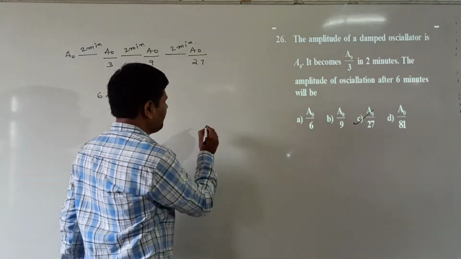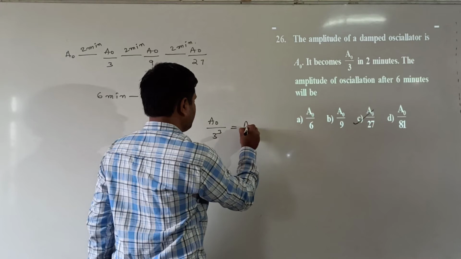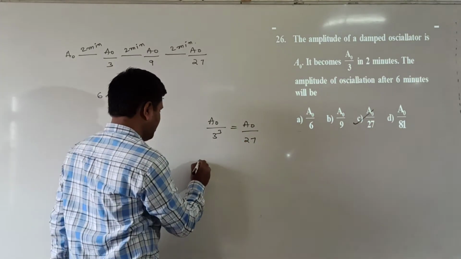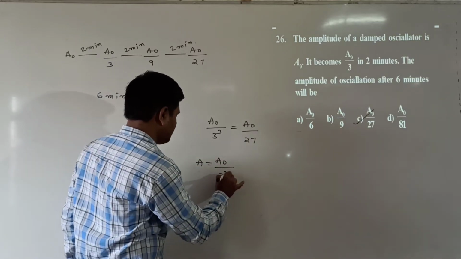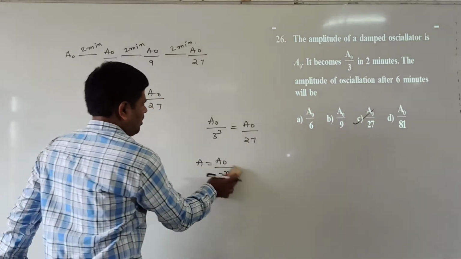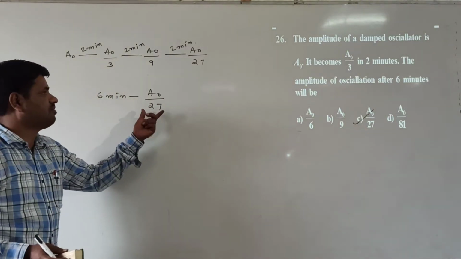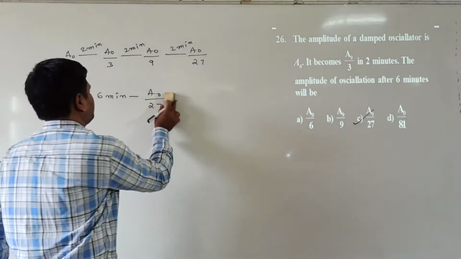Or then we can directly find it like this also: A0 by 3 cubed is equal to A0 by 27. Or we use the direct formula: A is equal to A0 by 3 to the power of n, since it decreases 3 times each step. Right, this formula also we can use here. Now after 6 minutes, how much amplitude is there? A0 by 27 amplitude is there.